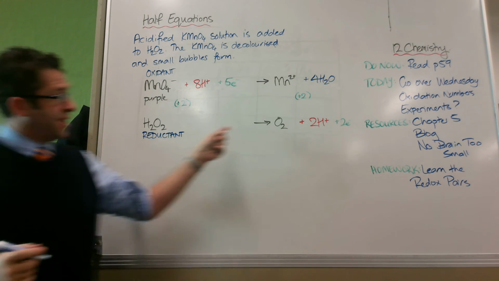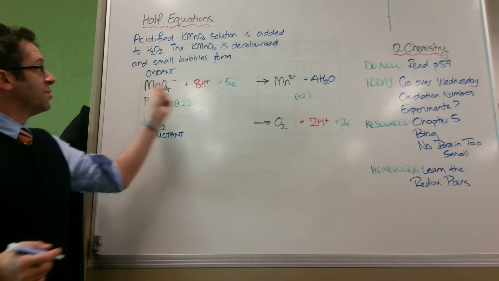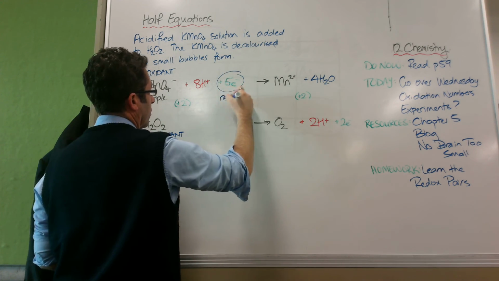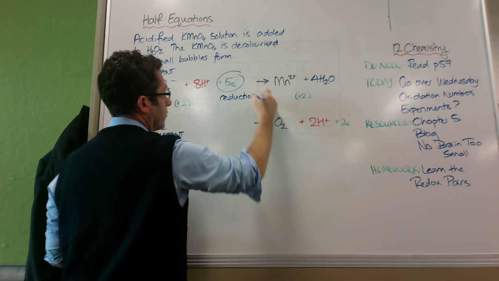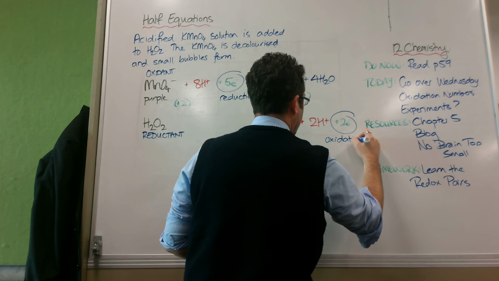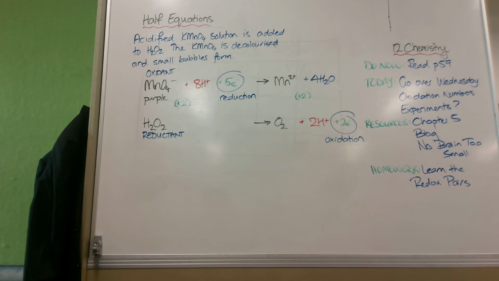But this process is oxidation and this process is reduction. And you know that by which side of the arrow the electrons are on. Okay?